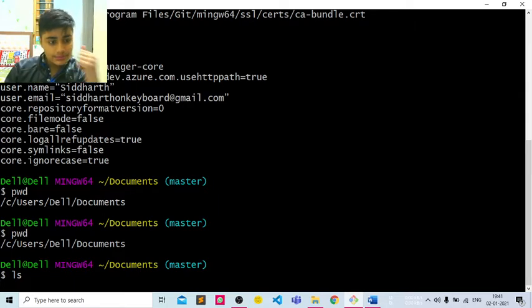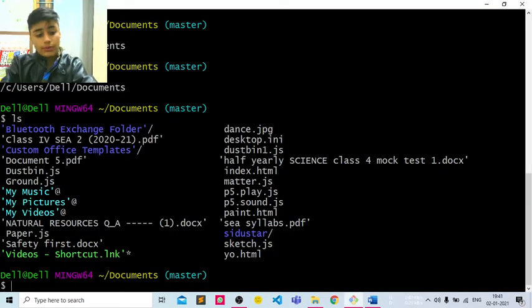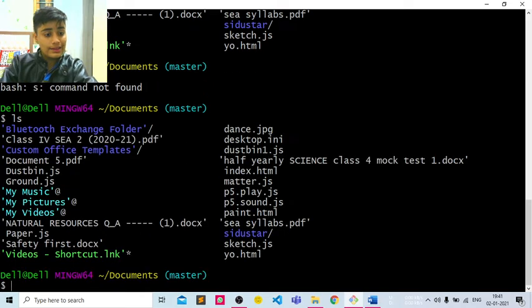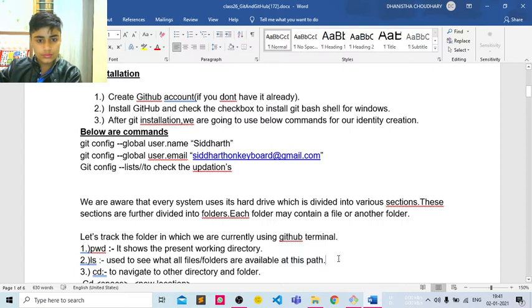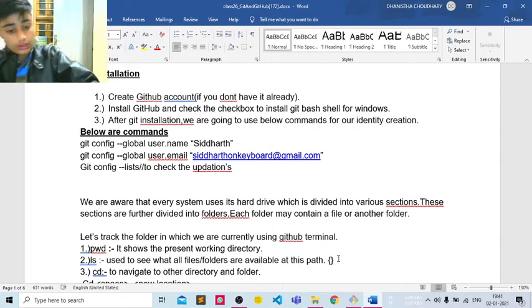Okay guys, so here's Git Bash. Here I have used ls, and I'm going to use it again. Oh sorry, ls. Yeah, done. So guys, ls is a command. You can also think of it as a list, which will tell you about the folders which are present in your present working directory. You can also type it here, like let me type it in my work documents.